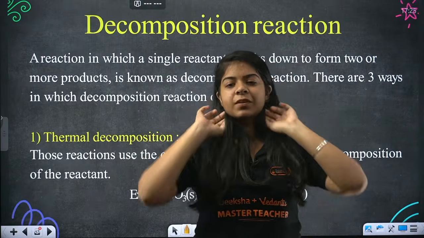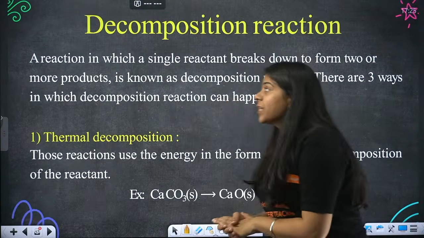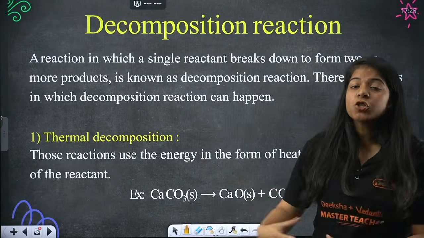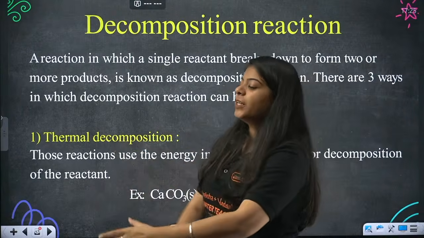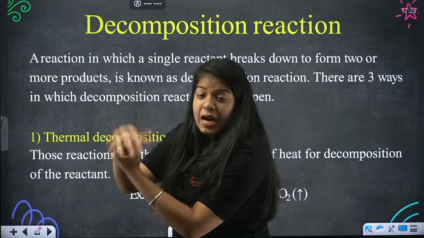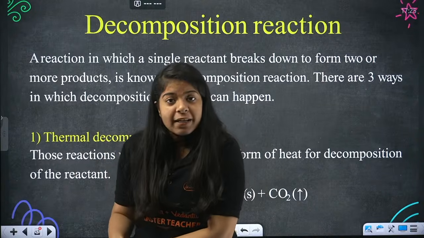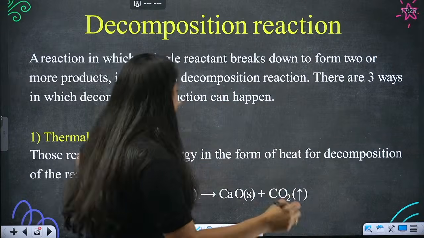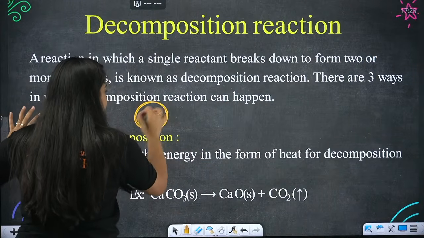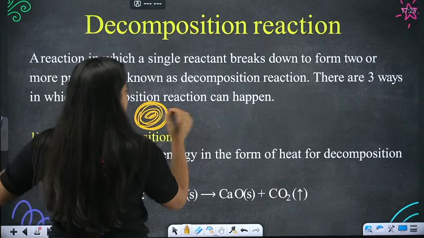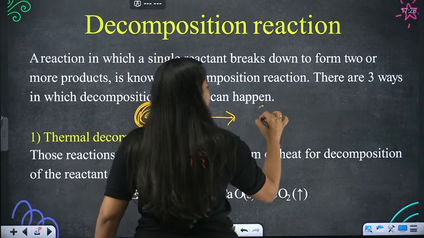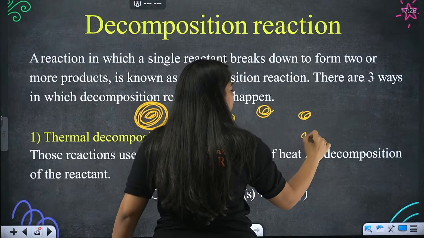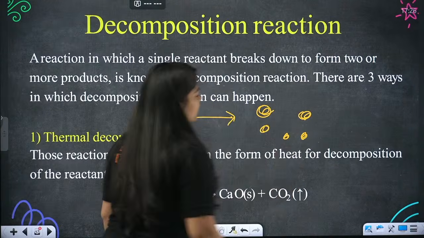Aditya. Okay, now this is a reaction in which we take just a single reactant, and it breaks down into one or more products. So there is just one chemical substance, and it breaks down into more than one product.